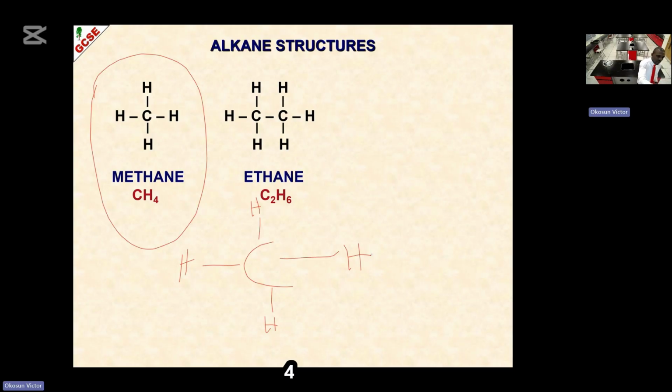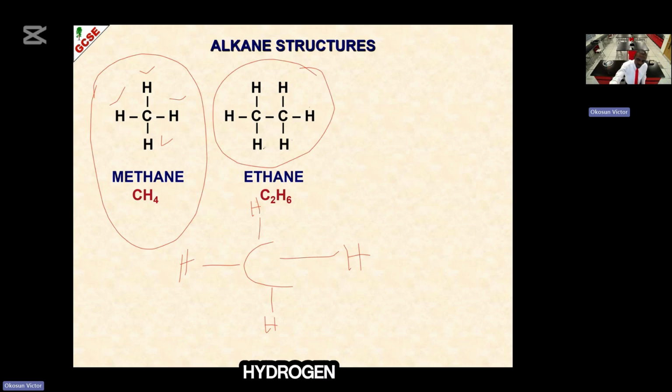Now we have methane. It binds to 4 hydrogen. Now ethane binds with 6 hydrogen: 1, 2, 3, 4, 5, 6. Now this carbon has 4 binding sites: 1, 2, 3, 4. Complete. The second carbon too binds with 4 binding sites: 1, 2, 3, and one at the back, 4. So always maintain that carbon has 4 binding sites. Whichever one you are drawing, make sure you draw them very well. At least learn how to draw a straight chain.